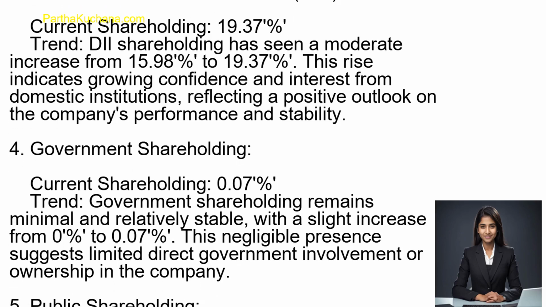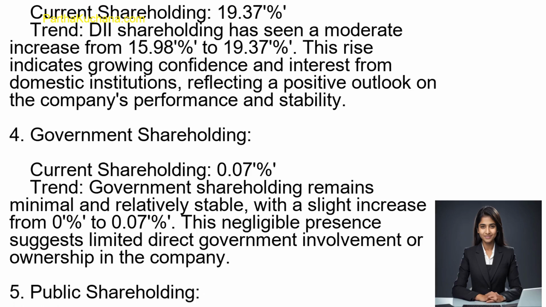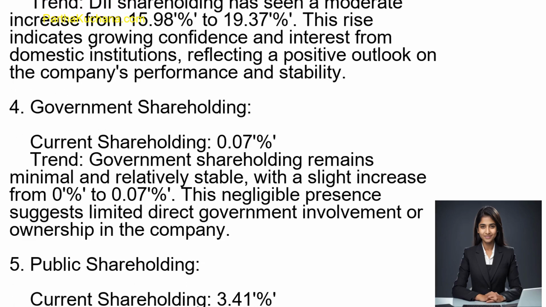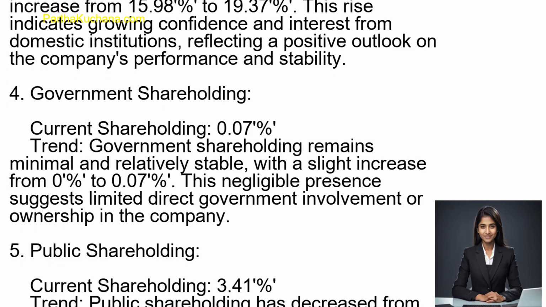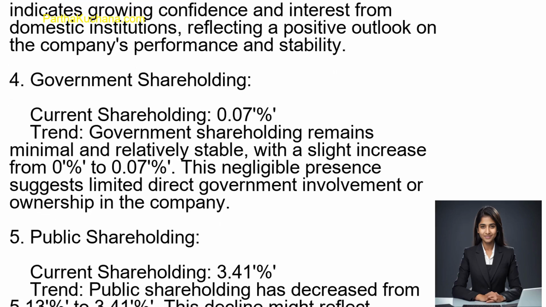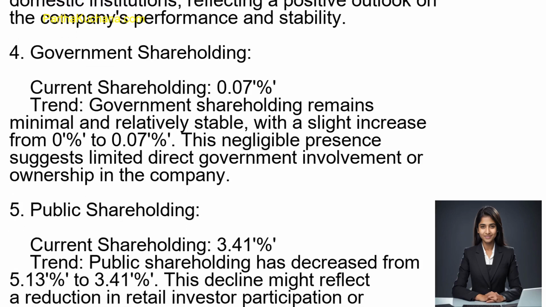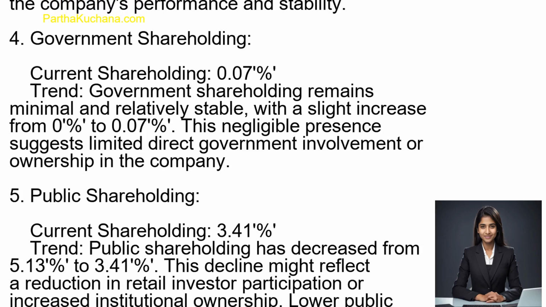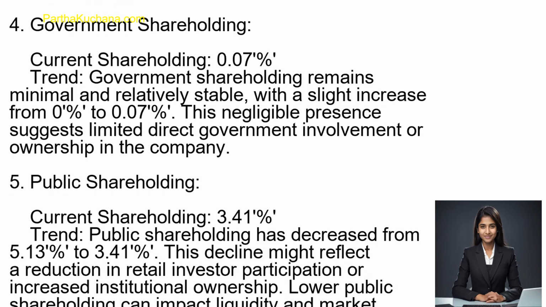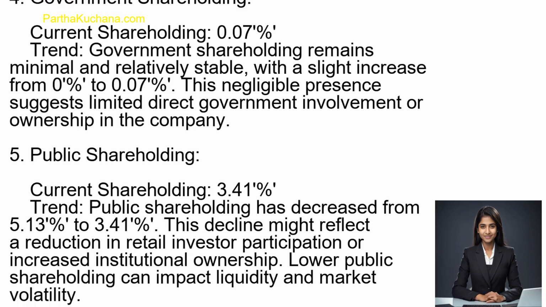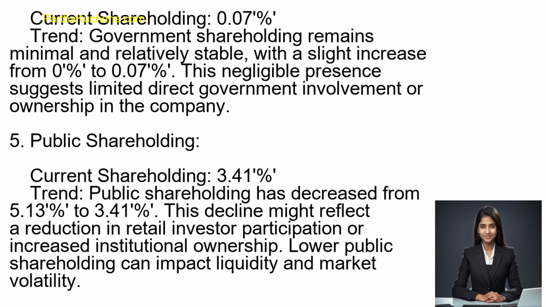3. Domestic institutional investors, DIIs. Current shareholding 19.37%. Trend: DII shareholding has seen a moderate increase from 15.98% to 19.37%. This rise indicates growing confidence and interest from domestic institutions, reflecting a positive outlook on the company's performance and stability. 4.